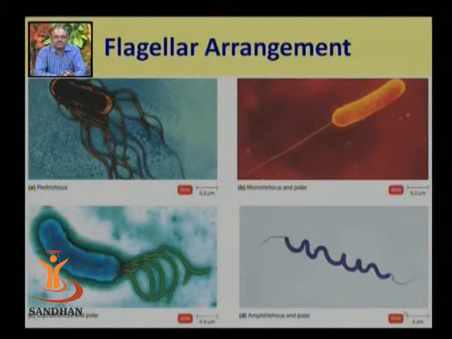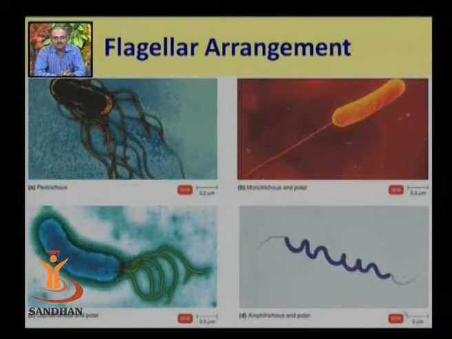The second diagram, lower to it, shows the lophotrichous polar arrangement. As you can see clearly, the flagella are present in more than one number, but at only one end. The diagram on the right hand side top has a single flagellum at one end, and that is a monotrichous polar flagellum. The last diagram shows flagella on both ends, so this is amphitrichous polar flagella.